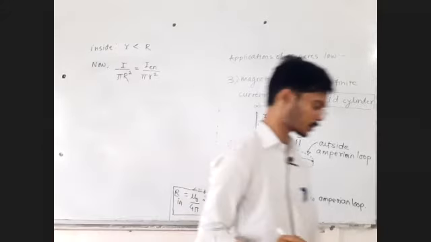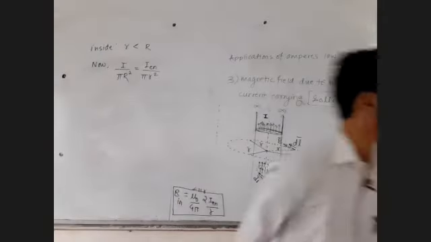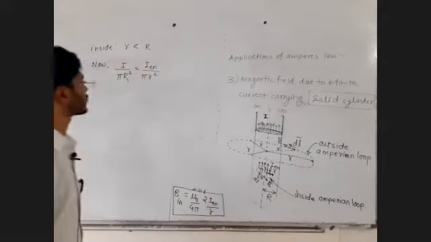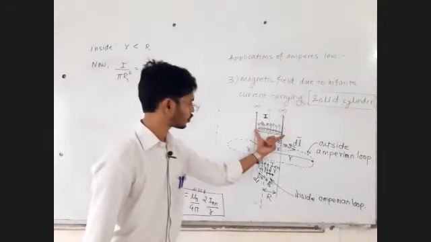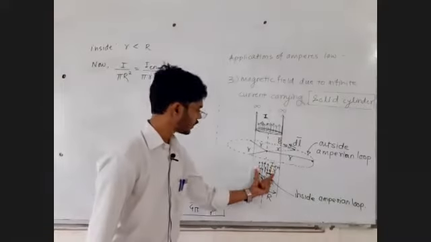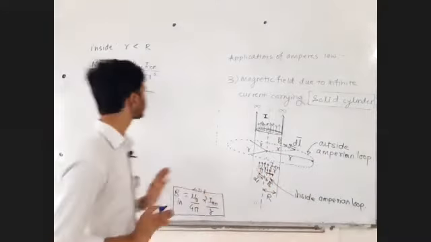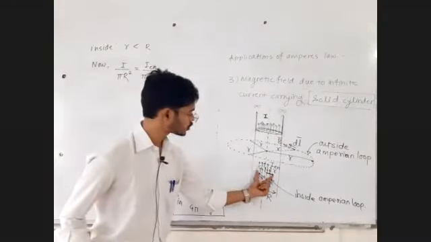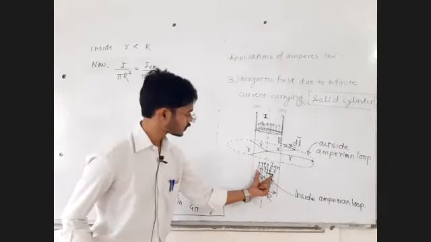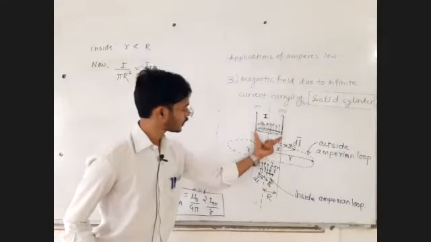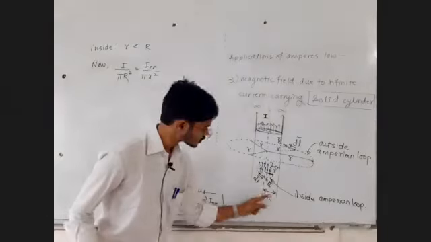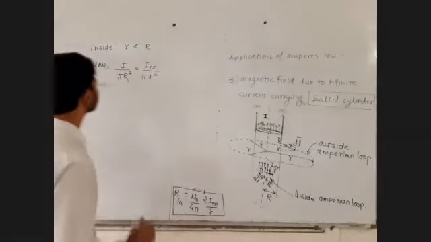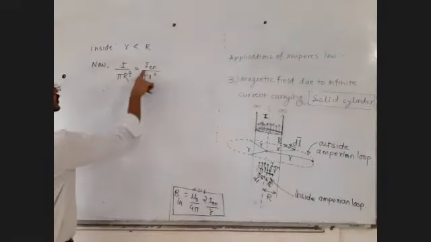So taking current per unit area constant. You took current per unit area constant. What did you do? You took current per unit area constant. Total current upon total area is equal to enclosed current upon enclosed area. Enclosed area is pi into small r square. Total area is pi into capital R square because total radius is capital R. So therefore, sir,